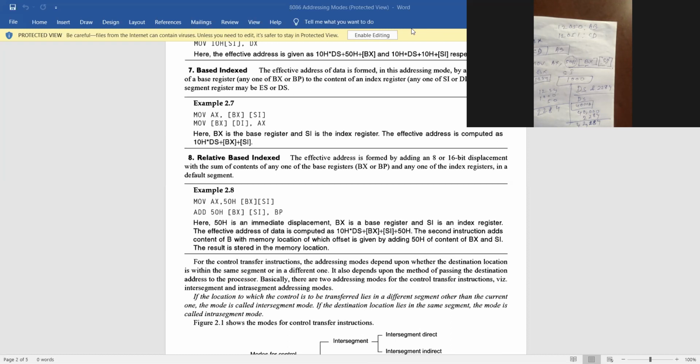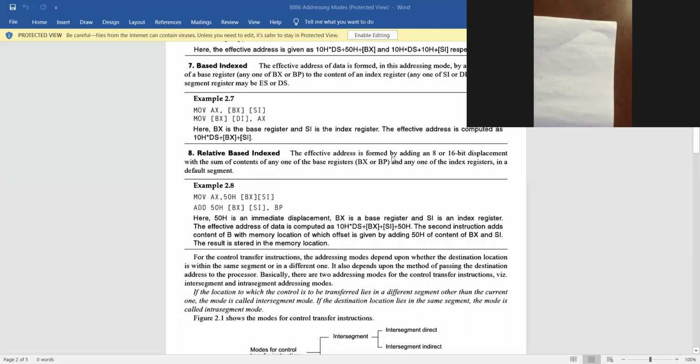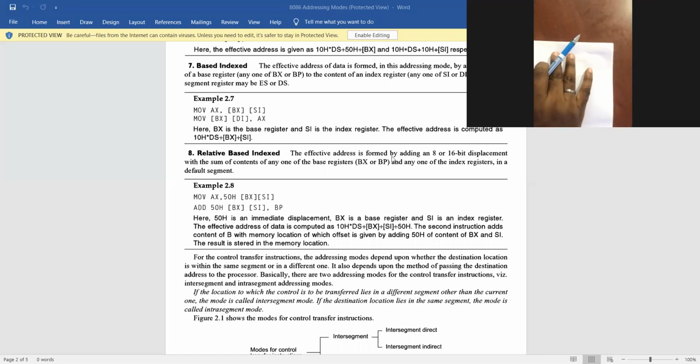This is the 8 addressing modes, the first 8. Another 4 is there. What is the other 4? Say I write a program into the CS and IP.